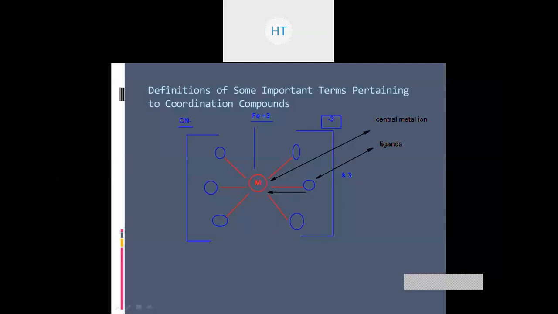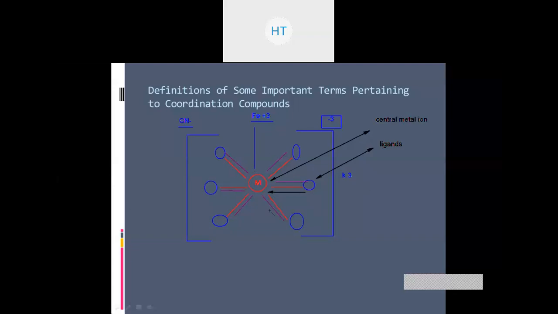Observing that condition in this case, can I say that the number of bonds the central metal ion has formed right now is 1, 2, 3, 4, 5, 6. So the central metal ion has formed 6 bonds with the ligands, right?